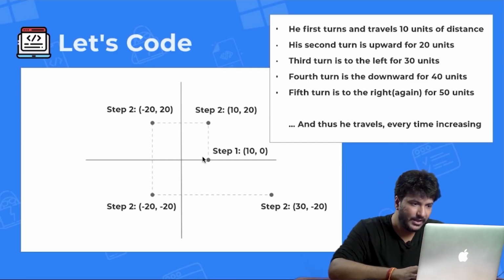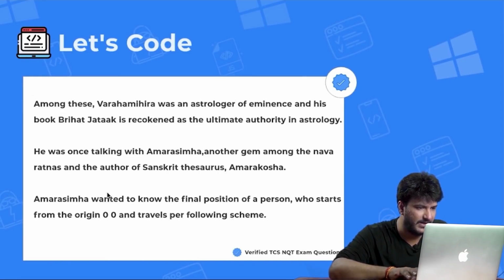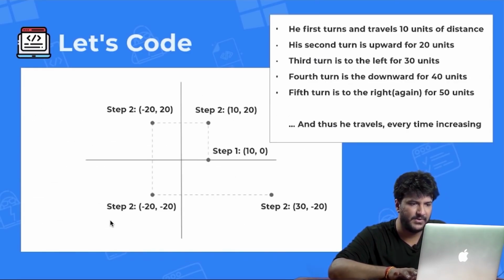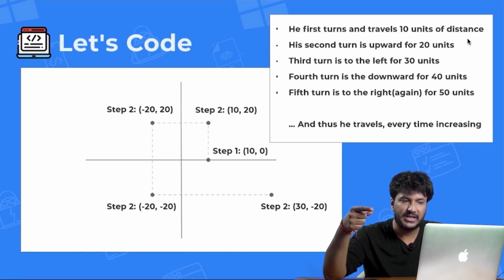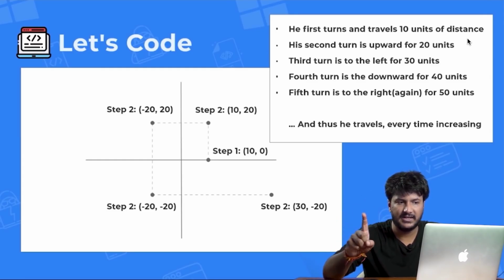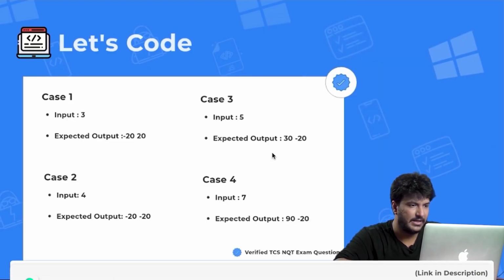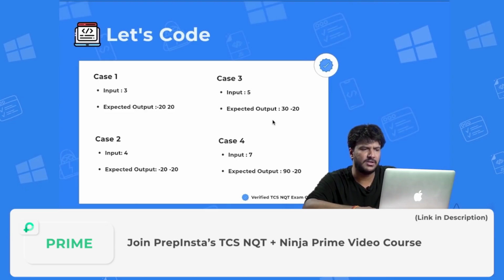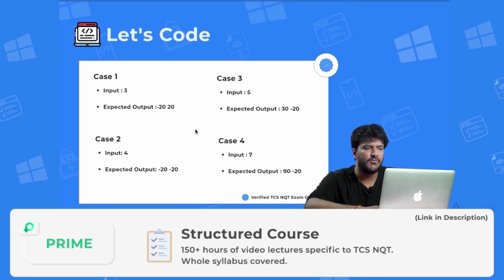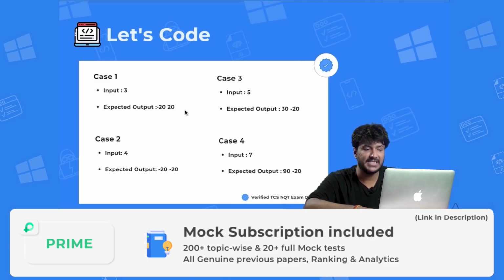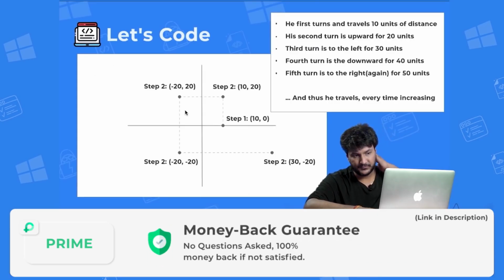So let's see. So he starts from 0, 0. So where they are saying he starts from the origin 0, 0. Okay. So with step number 1, they start from 0, 0. He first turns right again. So which is why he first turns right and travels 10 units of distance. So if the n value, or the input value here is 1, so in that case the output would be 10, 0. Right, where expected output is 10, 0 with a space. Right. So that is what they are saying.